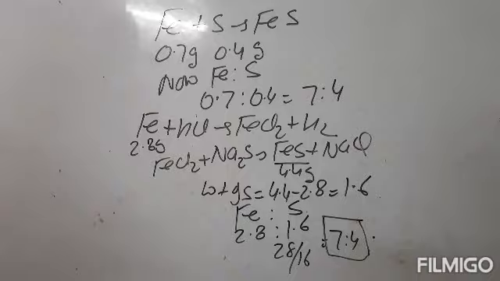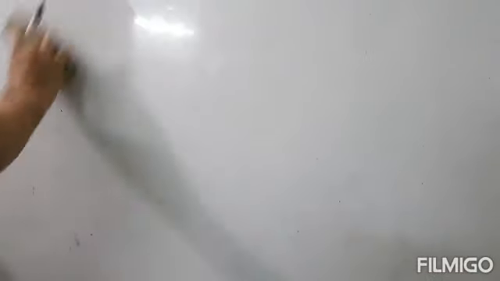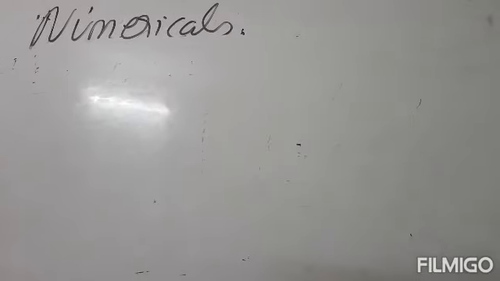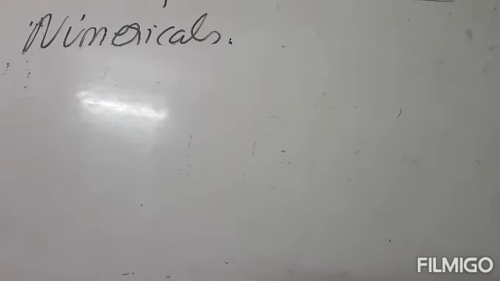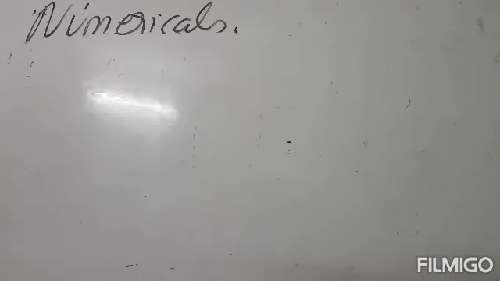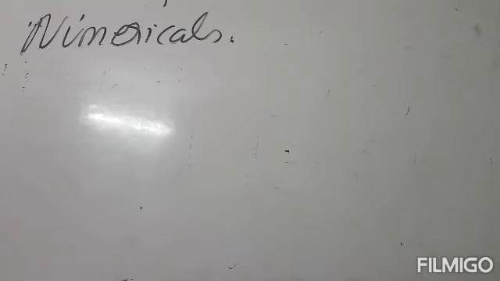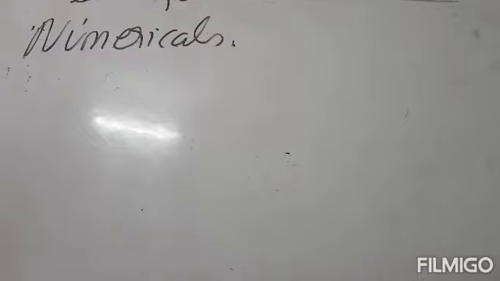Numerical 1.21. So pay attention on the board, they are unsolved numericals. The 1.21 question says that copper sulfate crystals contain 25.45% copper and 36.07% of water. If the law of constant proportion is true, calculate the weight of copper required to obtain 40 gram of crystalline copper sulfate.